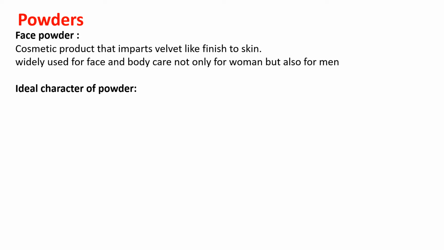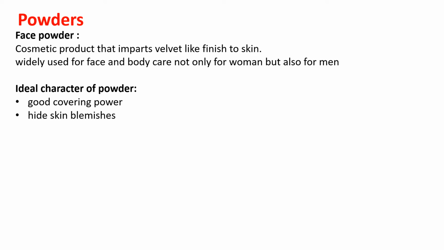Once you have prepared a powder, the powder should be evaluated for certain characteristics like its covering ability. Once you apply the powder on the skin, it should easily cover the applied area.